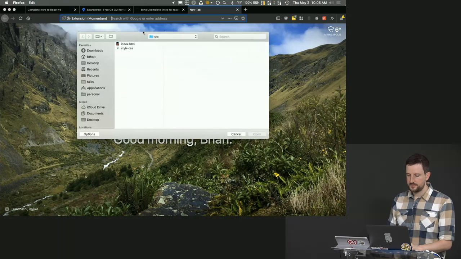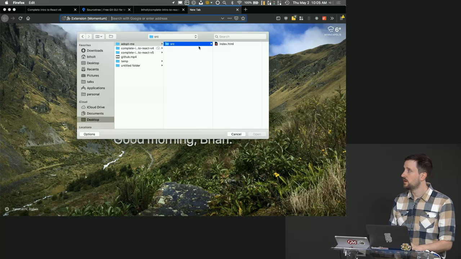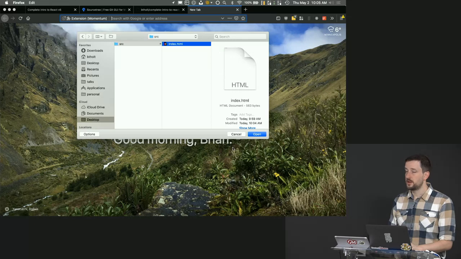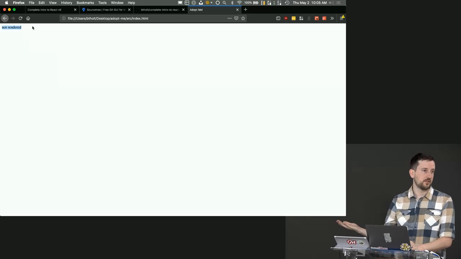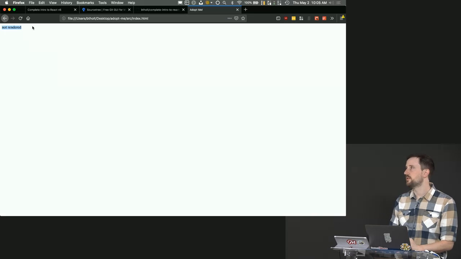I'm going to navigate to my directory, which is on my desktop. I'm going to find adopt.me, source, and index.html, and I open this in my browser. And you should see something that says not rendered, right? Because we haven't actually done anything yet. We've just loaded the libraries.